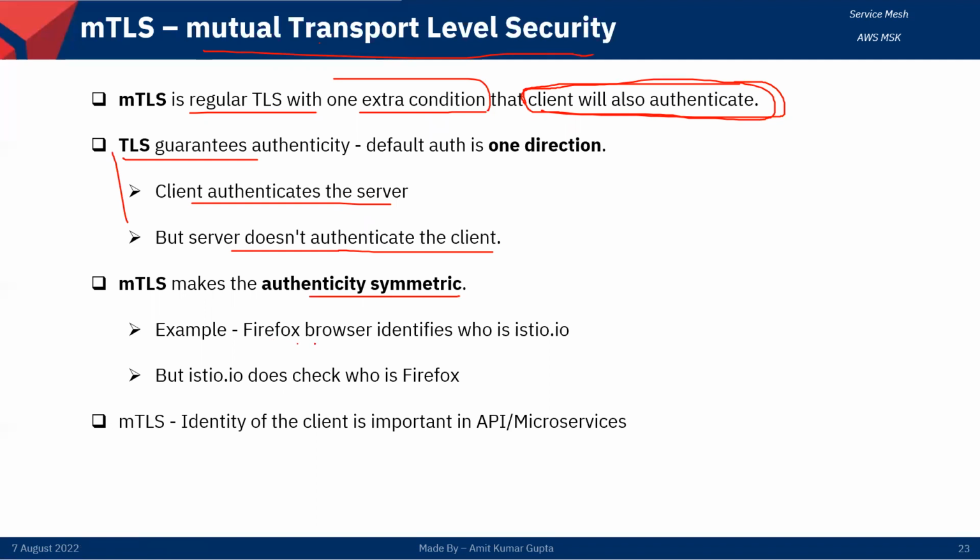Suppose we are accessing Istio.io from Firefox. The Firefox browser identifies who Istio.io is, and at the same time Istio.io also checks who Firefox is, who the client is. Right? This is the only difference between TLS and mTLS. So mTLS is important in microservices and API calls, right?